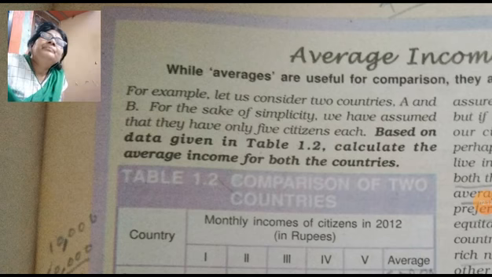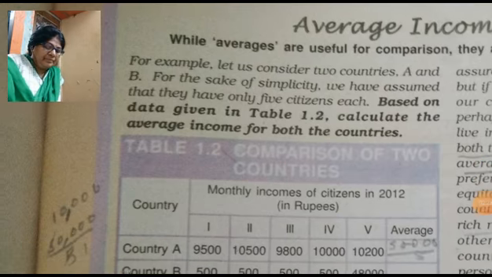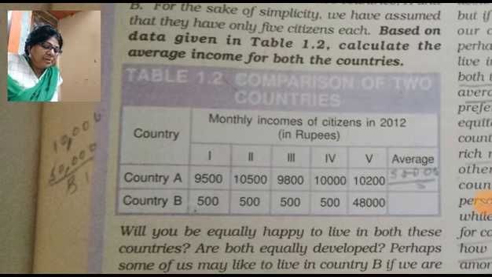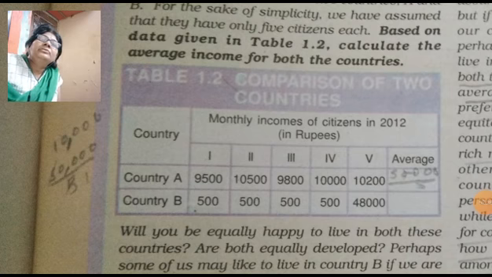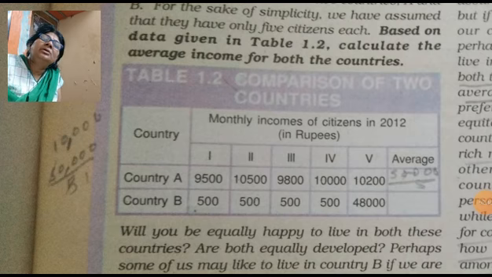For example, let us consider two countries, A and B, in Table 1.2. The countries are given here with the incomes of their citizens. In both countries, 5 people are living, and their incomes are different.